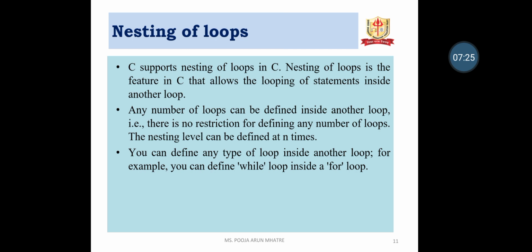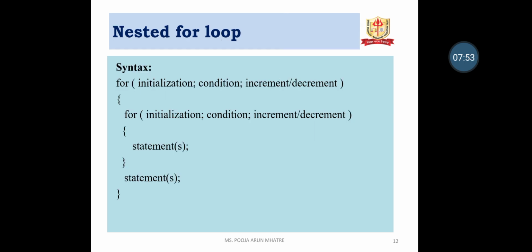Nesting of loops. C supports nesting of loops. It allows the looping of statements inside another loop. Any number of loops can be defined inside another loop. There is no restriction on the number of loops. The nesting level can be defined n times. You can define any type of loop inside another loop. For example, you can define a while loop inside a for loop.